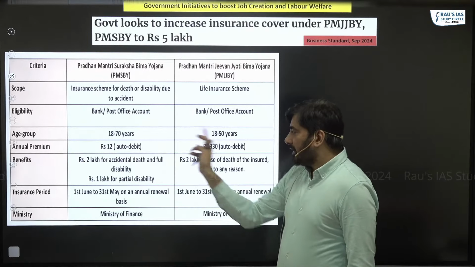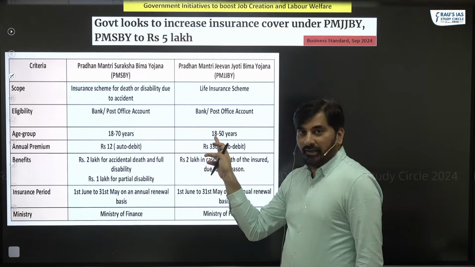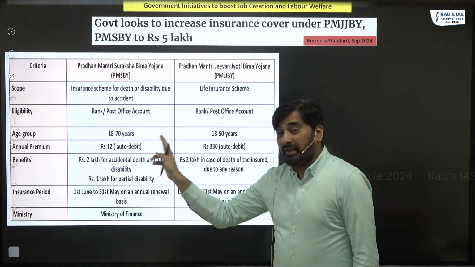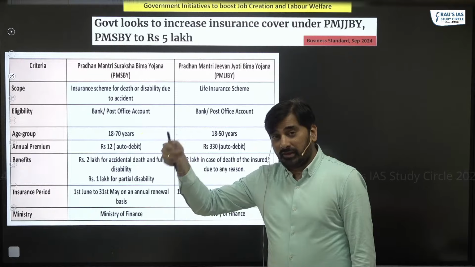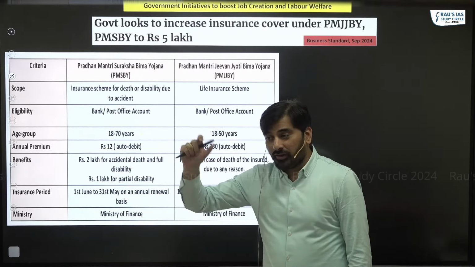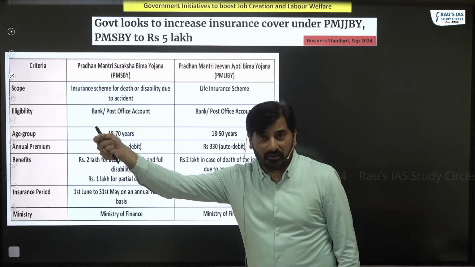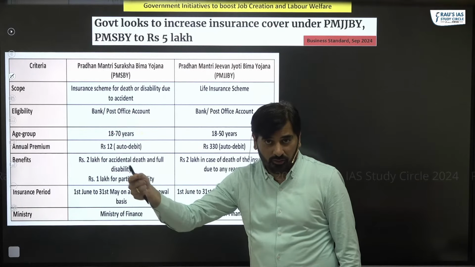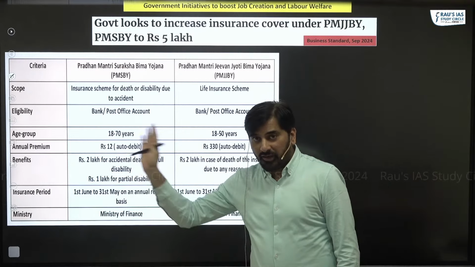Age group, can you see? Here it is 18 to 70. Here it is 18 to 50. Please remember the age group, because this time there was a question on age group for Pradhan Mantri Shram Yogi Mandhan, which was asked in Prelims 2024. So it is factual, confusing. That is why I put it in a table.